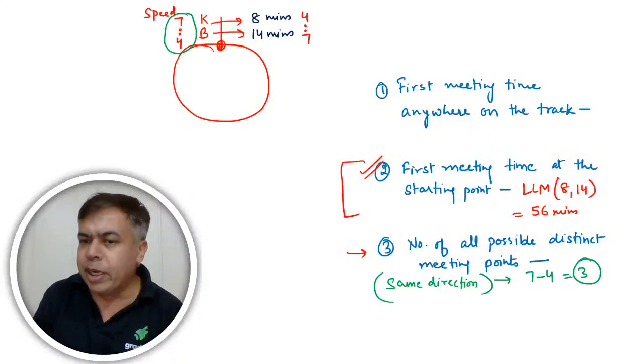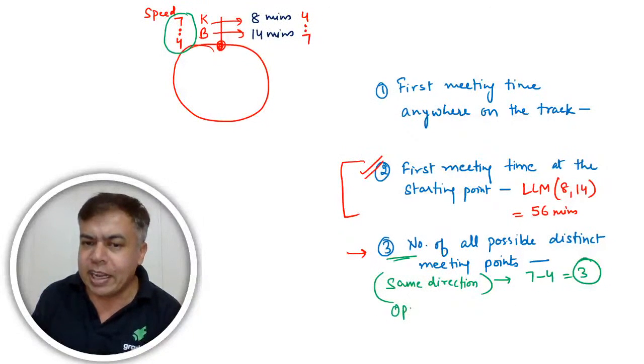That will be 3 meeting points possible. So the answer will be 3 meeting points in case of same direction. I have taken the difference of the ratio in its simplest form.